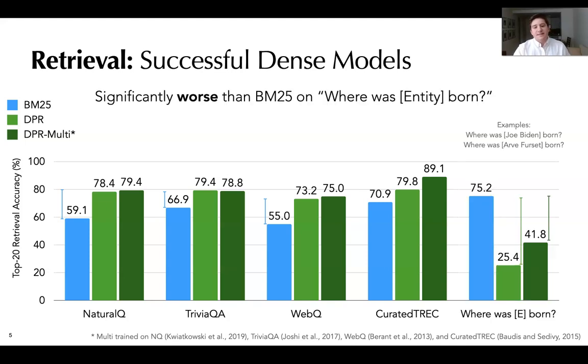We constructed a dataset from Wikidata where each triple was converted to a question using the manual template, "Where was E born?", where E is the name of the subject entity. Even though this question is very simple and one of the most common relations in Wikidata, we found that DPR significantly underperforms BM25 on the dataset, by nearly 50% in this case.